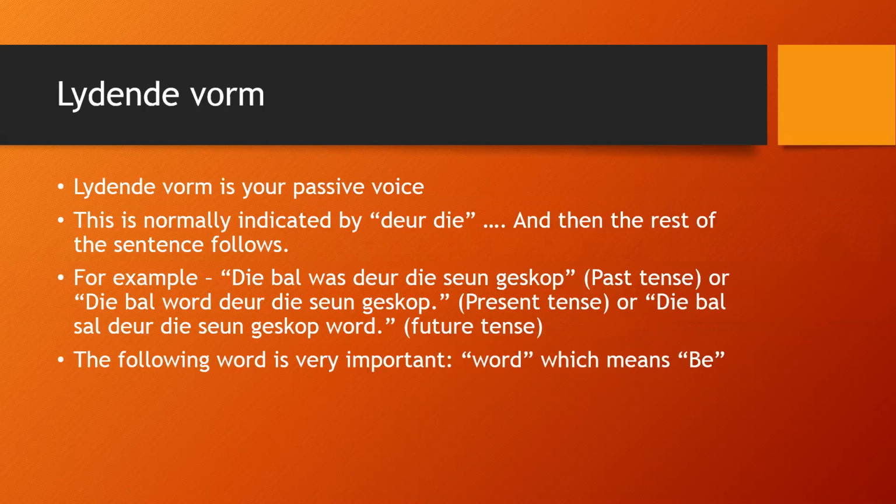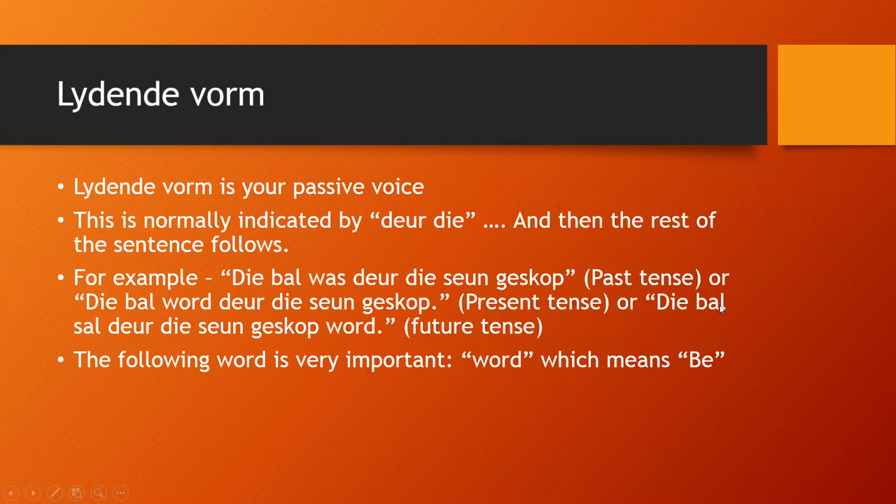So now you can see that what I've done is I've taken the normal STOMPI rule and I've basically just swapped around the object and the subject. So in other words, die bal is your object and die seun is your subject. If you are doing present tense, you would say die bal word deur die seun geskop. Word means be or being. So in other words, the ball is being kicked by the boy.